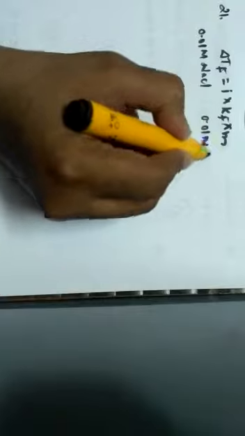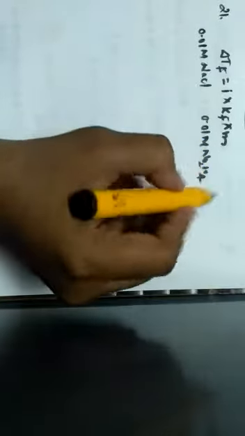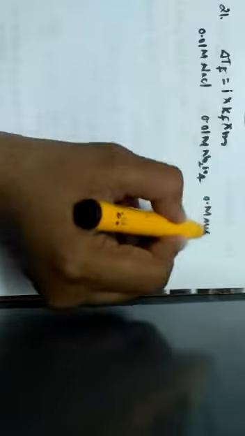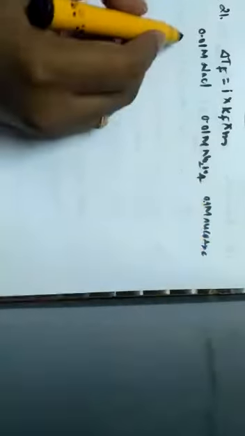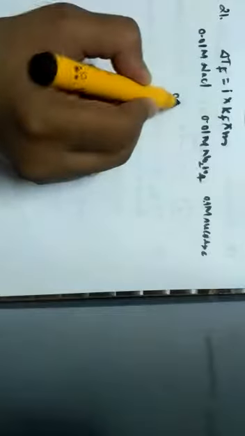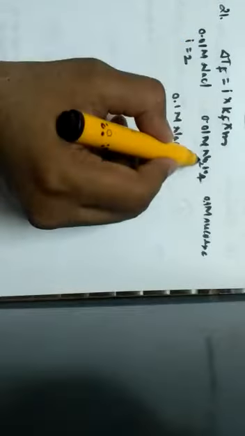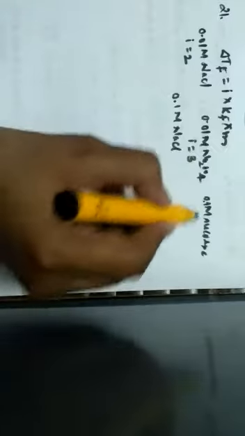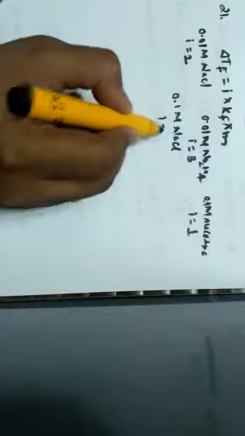Second option is 0.01 molar Na2SO4. Third option is 0.1 molar sucrose. And the fourth option is 0.1 molar NaCl. So here the value of i for NaCl is 2. In Na2SO4, the value of i is how much? The value of i is 3. For sucrose, the value of i is 1. And for NaCl, the value of i is 2.